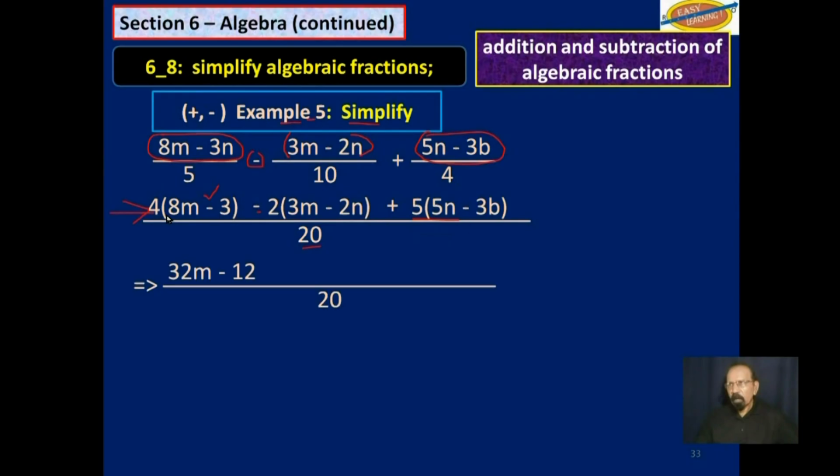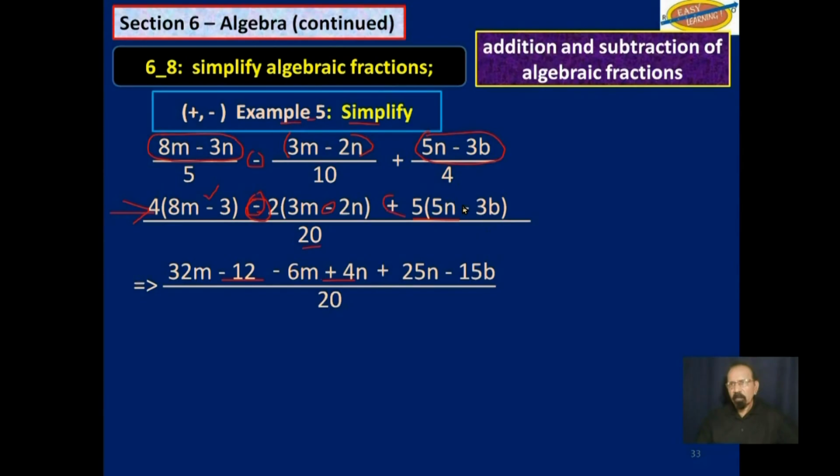So 4 8s 32m times 4 3s 12, negative 12, minus 2 times 3m would give you 6m. This negative and that negative would give us a positive, so we get plus 4n, and then that plus there, 5 5 is 25n minus 15b.